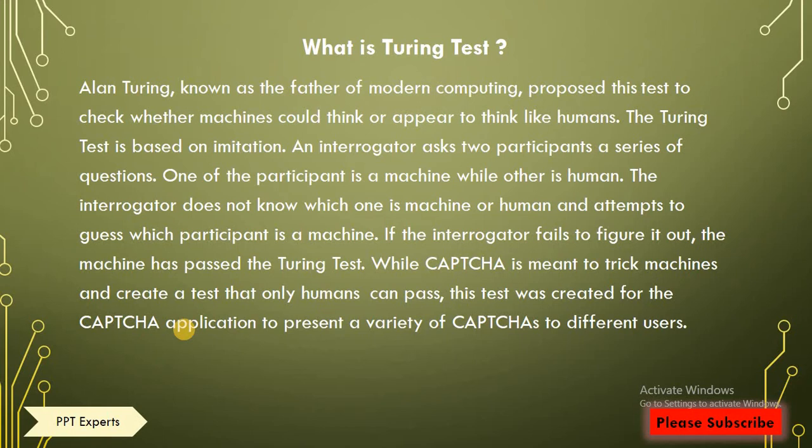While CAPTCHA is meant to trick machines and create a test that only humans can pass. This test was created for the CAPTCHA application to present a variety of CAPTCHAs to different users. That's why this test was created, to trick the machines so that they cannot identify CAPTCHAs and only humans can identify the CAPTCHA.